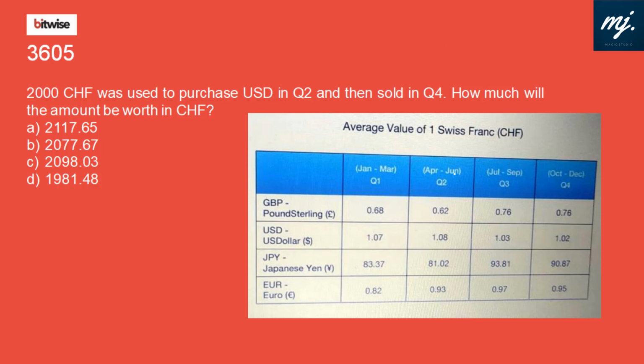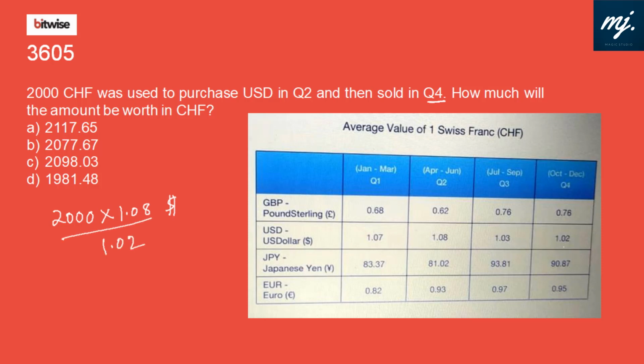The next one has a table with average conversion rates of 1 Swiss franc given in a few quarters. 2000 CHF, that is Swiss franc, was used to purchase USD in quarter 2. In quarter 2, the USD conversion rate is 1.08, so with 1 franc you get $1.08. With 2000 you get 2000 into $1.08. Now you sold it in quarter 4, where the rate is 1.02. That means for each $1.02, you get 1 franc, so divide by 1.02.